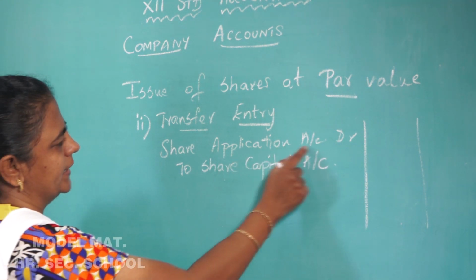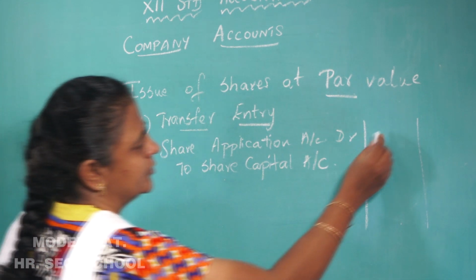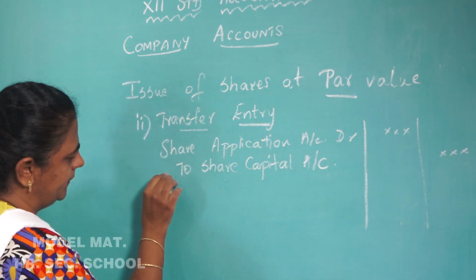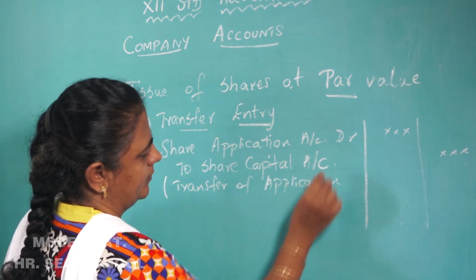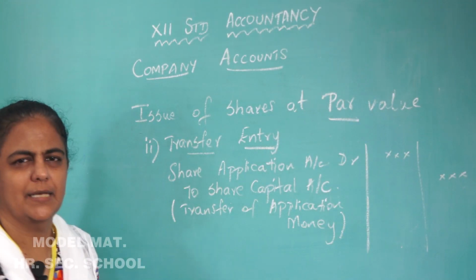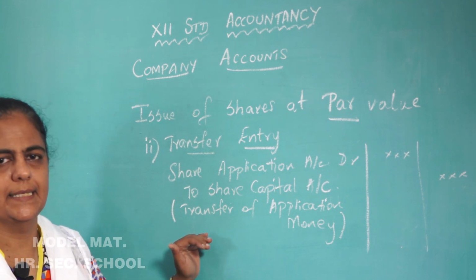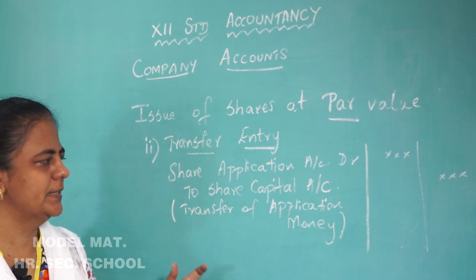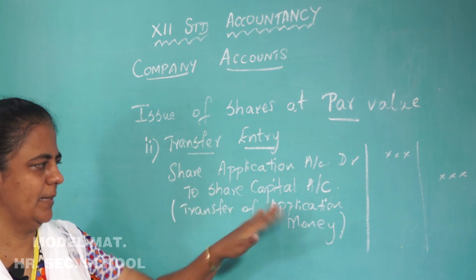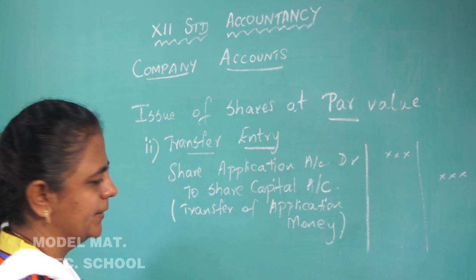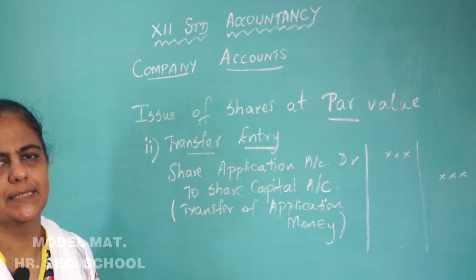Put the amount, and write the narration, transfer of application money. Okay, understood? This is the second entry. First entry, you are receiving the application. Second entry, the money received on application is transferred to share capital. Then next we will go to the third entry.